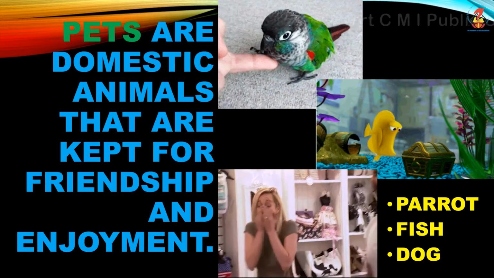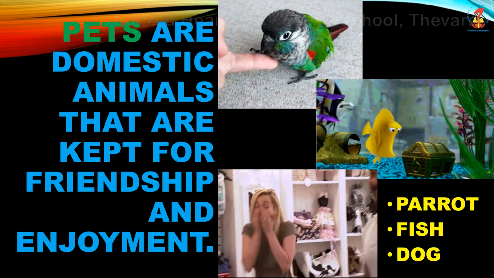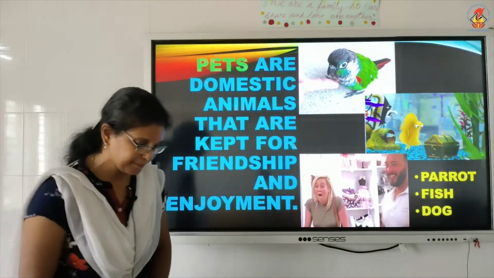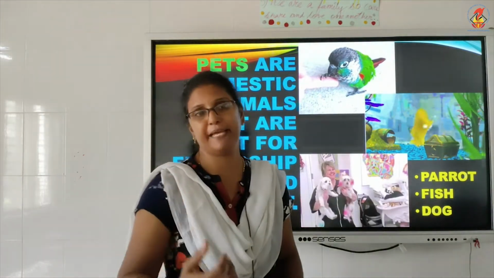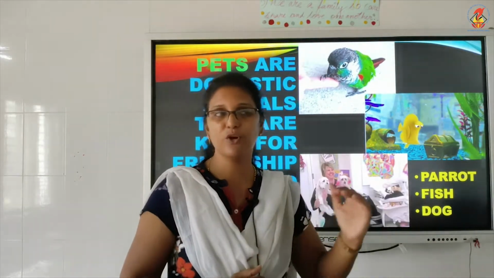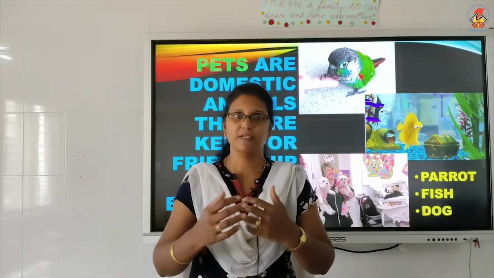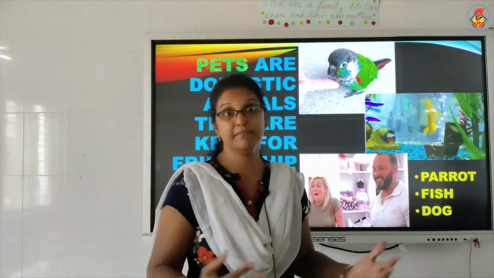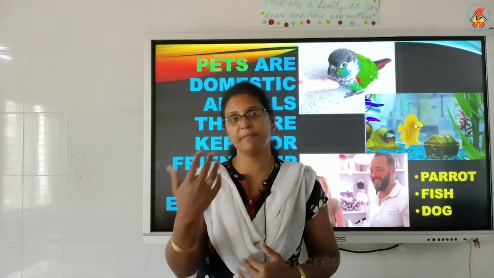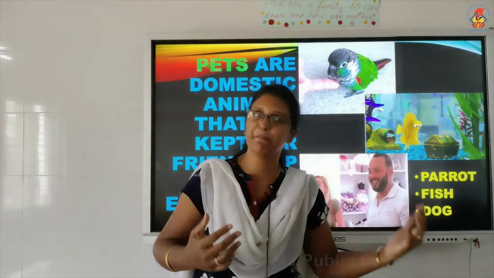We have pets. Pets are domestic animals that are kept for friendship and enjoyment, right? My little ones, why do we keep pets first of all? For example, you have a fish bowl, you have a dog, you have a cat, any of these. Suppose you are coming to school, everything is normal. You are coming to school, going back home, imagine. Then you have a fish tank, right? Fish bowl or a puppy or a cat.